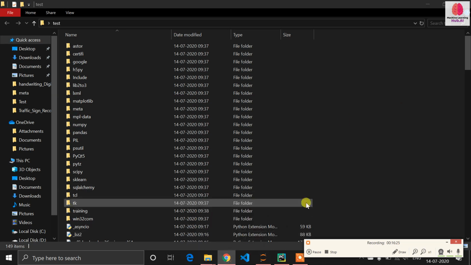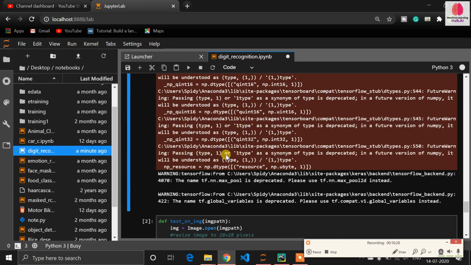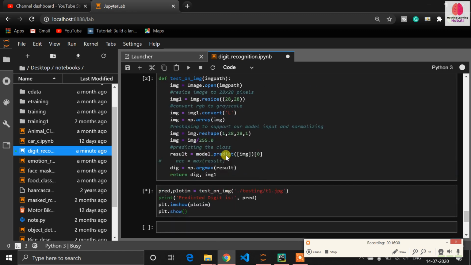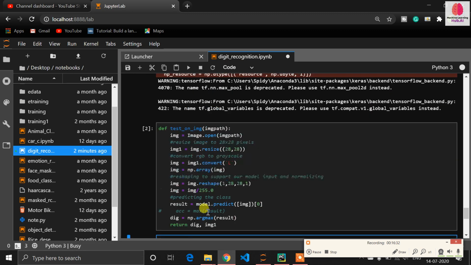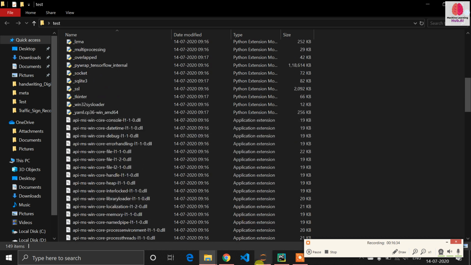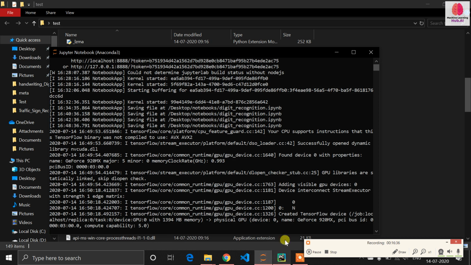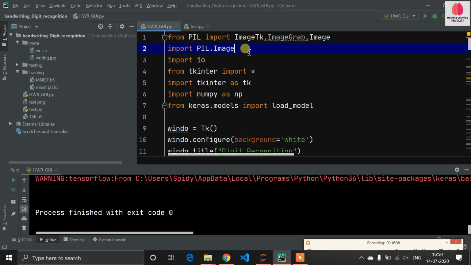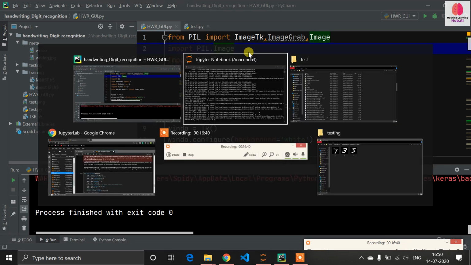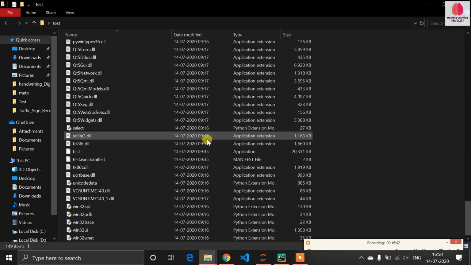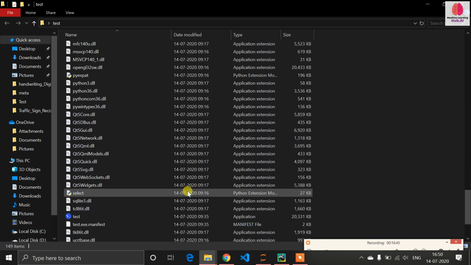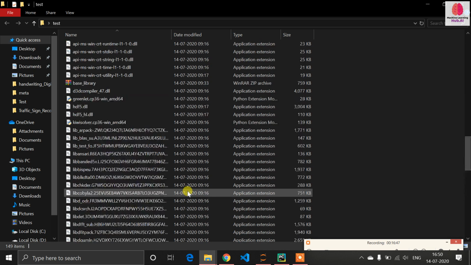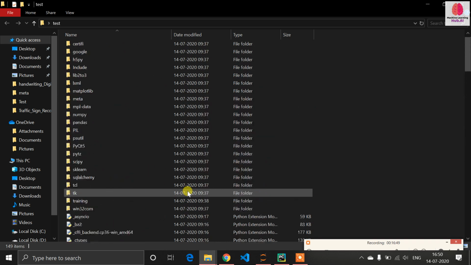So guys, you can see, I think our result is done. No, it's not ready. So you can see this is the Tkinter application which we have created using this code. But after that I have converted my application into this Windows application. So let's see where the application file is.